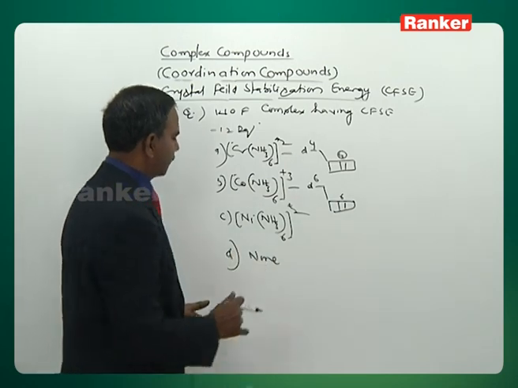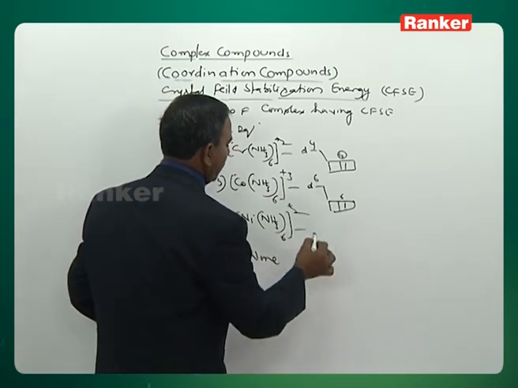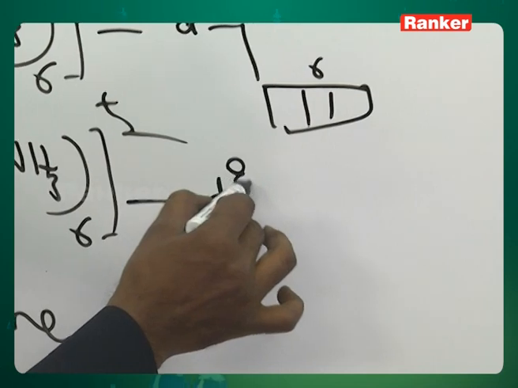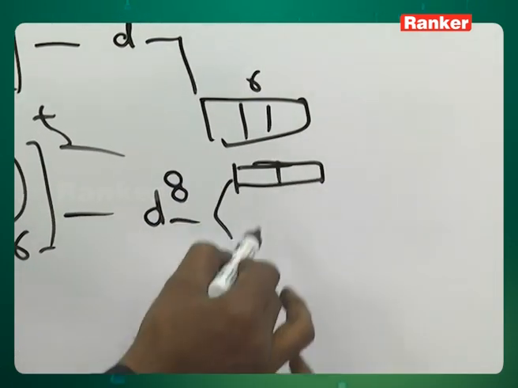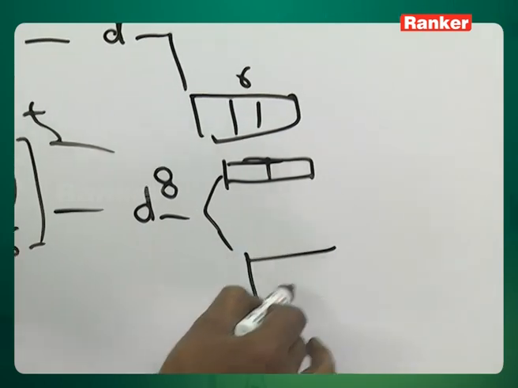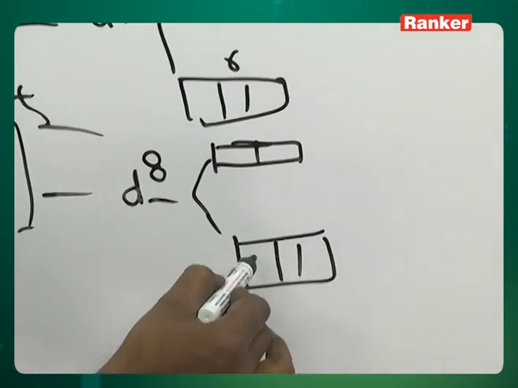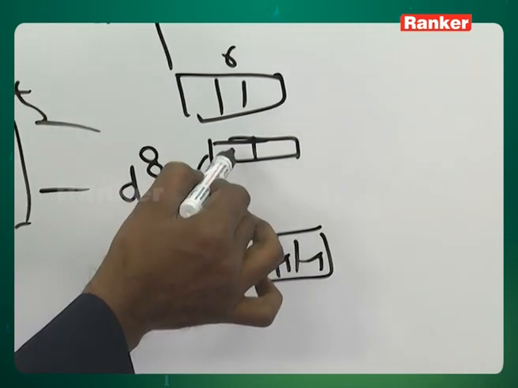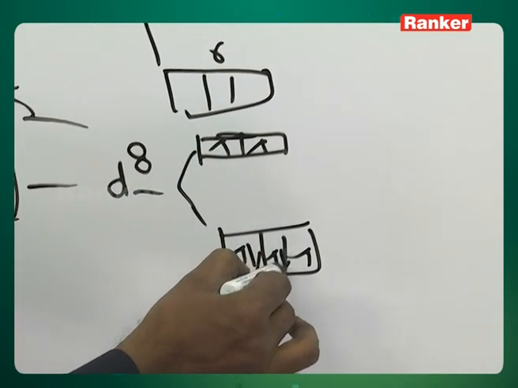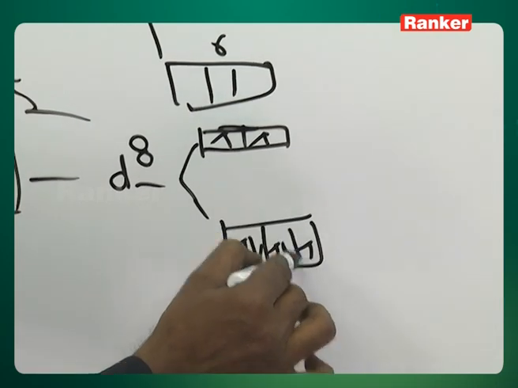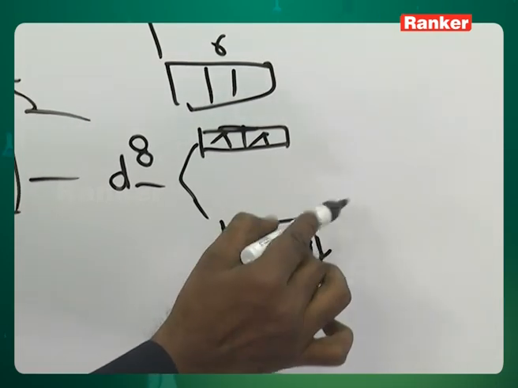But let us see this nickel. Nickel plus 2 means you know well d8. d8 electronic distribution. You see, d8, I am writing the electron distribution in t2g and eg orbitals. Now 1, 2, 3, 4th electron, 5th electron, 6th electron, 7th electron and 8th electron. This is the distribution of electrons.